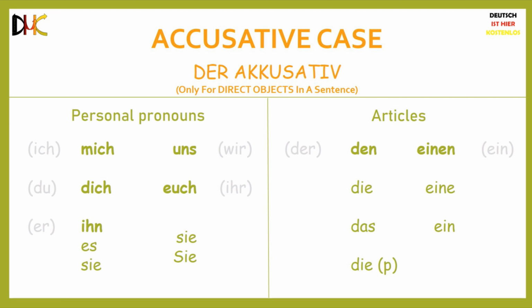Now coming to the articles, in the accusative case, the masculine definite article der becomes den. The masculine indefinite article ein becomes einen. The feminine, neutral, and plural articles, that is die, das, die, eine, and ein, stay the same in the accusative case as well. Only the masculine articles der and ein become den and einen in the accusative case.